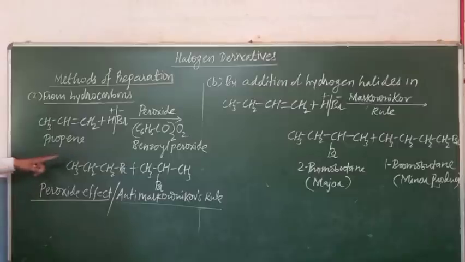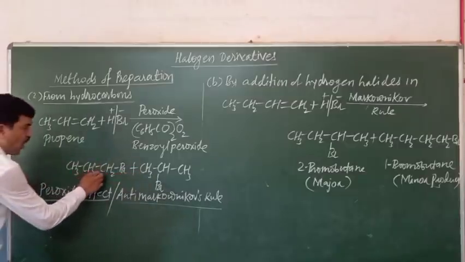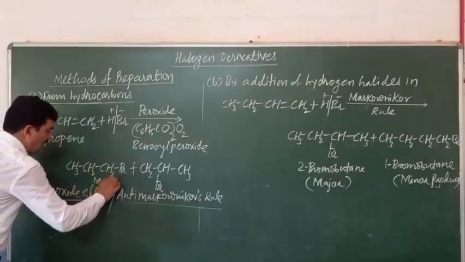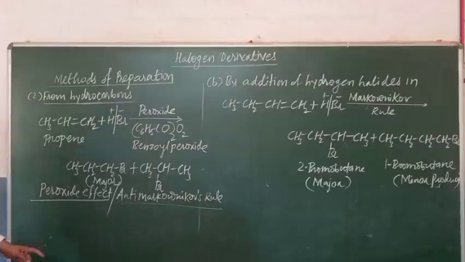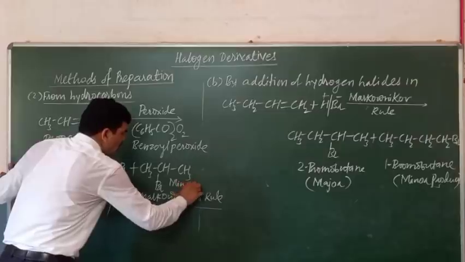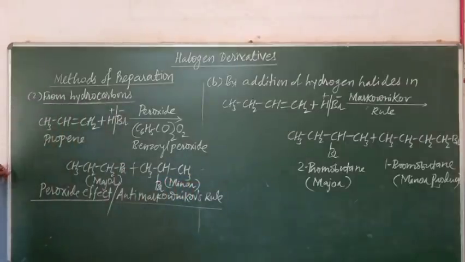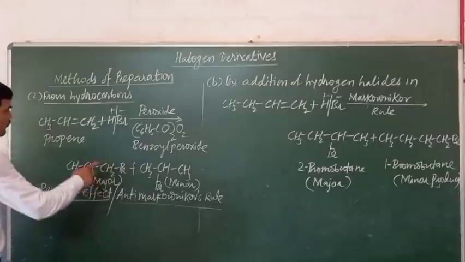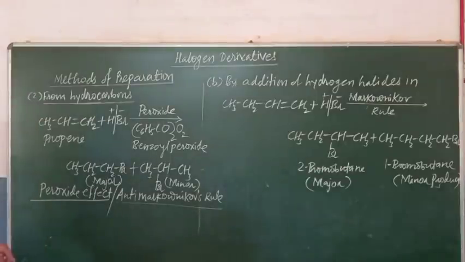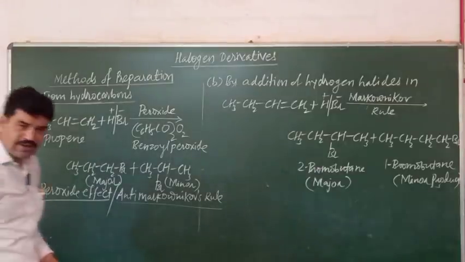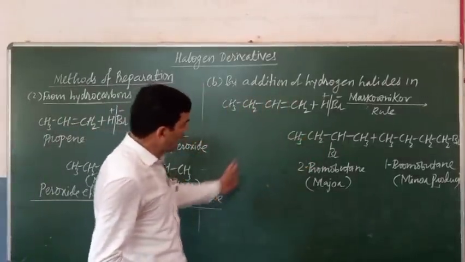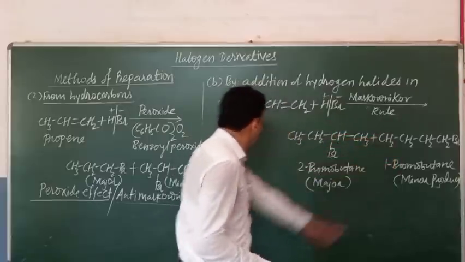And here the product, out of these two products, this product is formed according to the peroxide effect, and therefore this is the major product, and the product which is formed opposite to the peroxide effect, it will be the minor product. So here it is possible to decide the major and the minor product. So here two products are formed. In the addition of hydrogen halide in the unsymmetrical alkene, two products are formed, one is the major, other is the minor. Symmetrical alkene give only single product, but unsymmetrical alkene give two products. According to the Markovnikov rule, two products are formed.